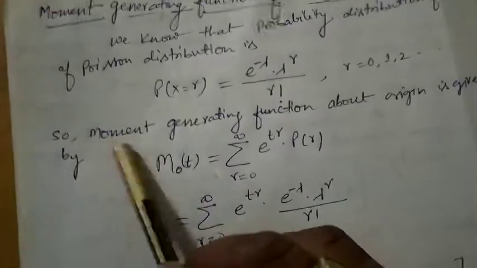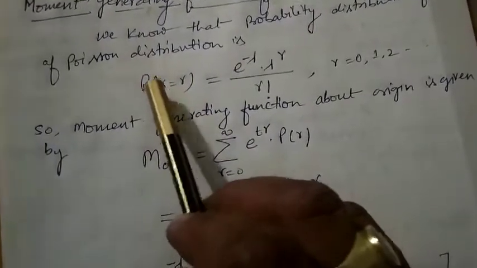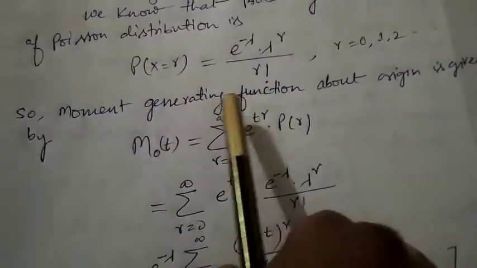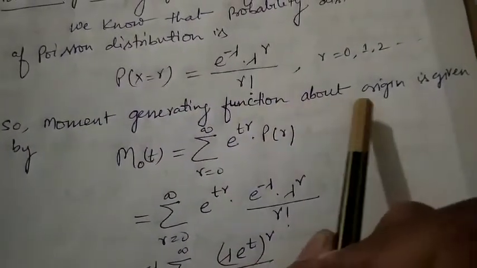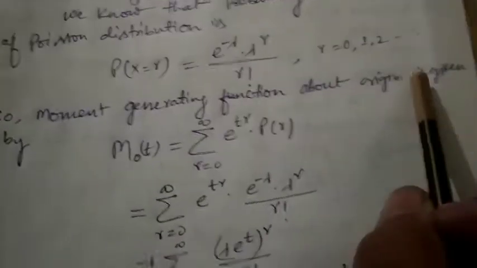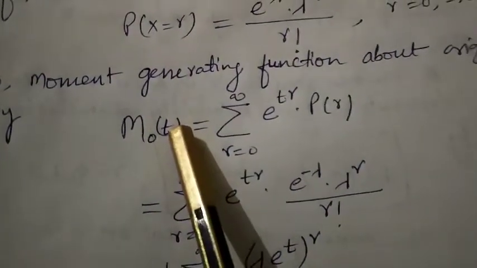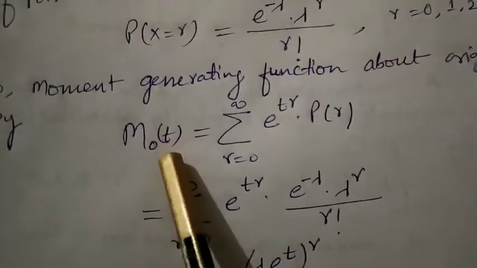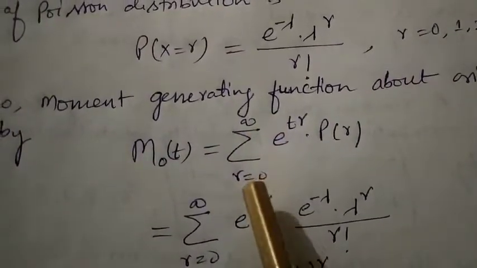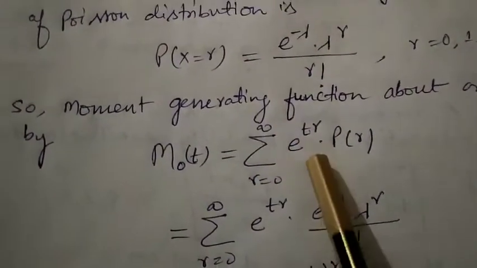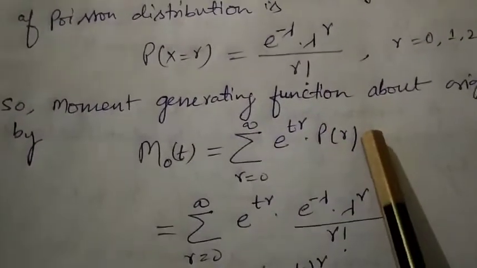Since this is a discrete type distribution, the moment generating function about origin is given by M0(t). By the definition of moment generating function, M0(t) is summation r varies from 0 to infinity e to the power tr p_r.